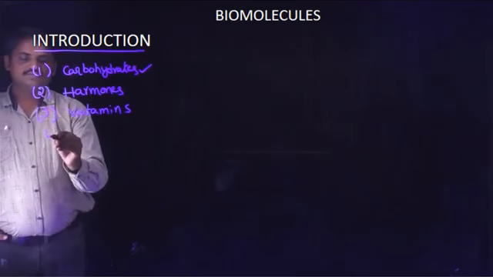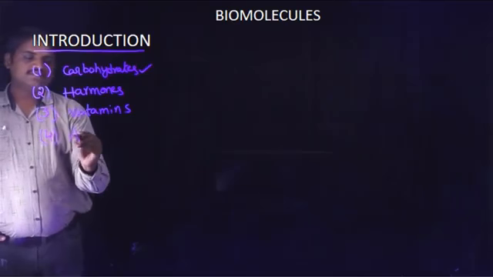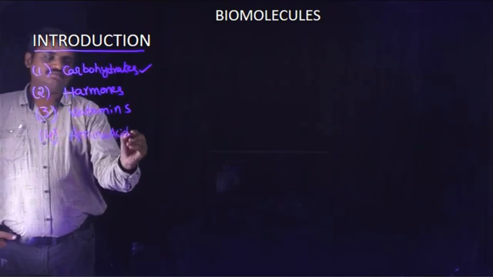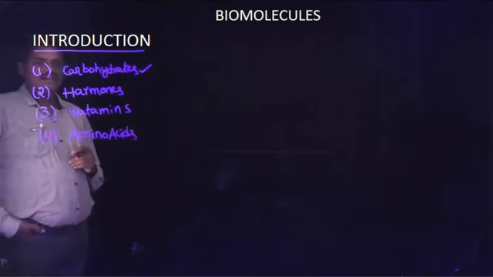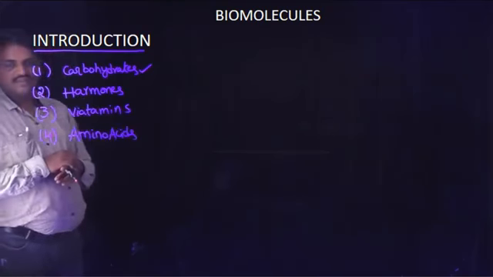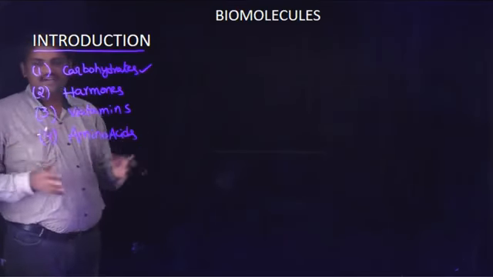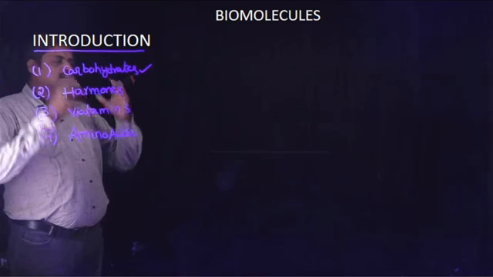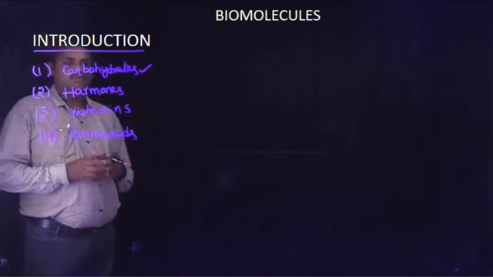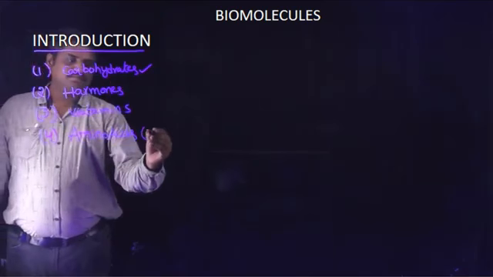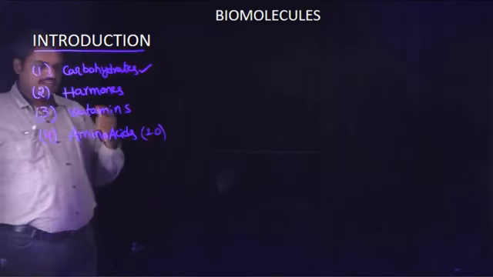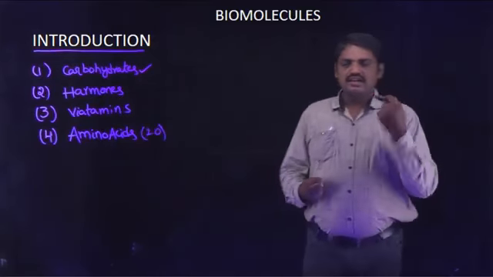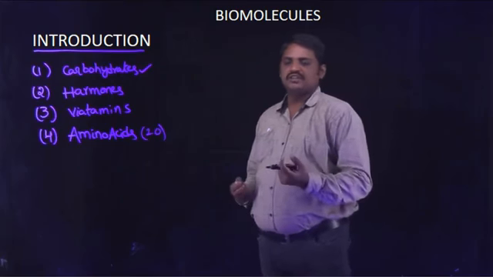Next one, amino acids. Students, generally many amino acids are there. Nearly 200 amino acids are there in different types of living organisms, but the human body contains only 20 types of amino acids. Of these 20, 10 are essential amino acids and the other 10 are non-essential amino acids.